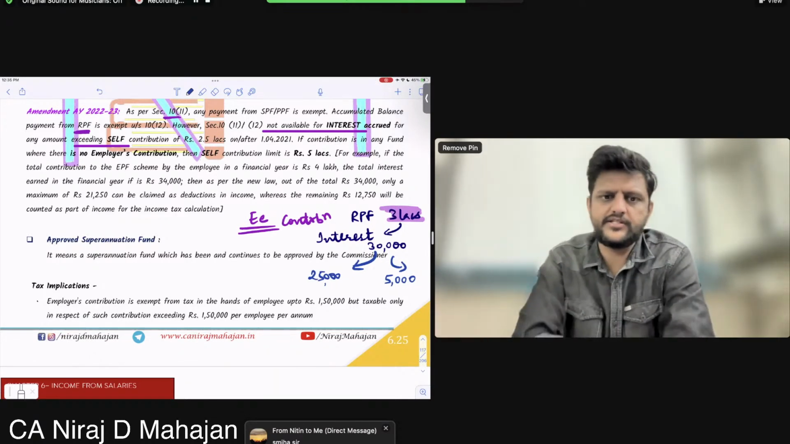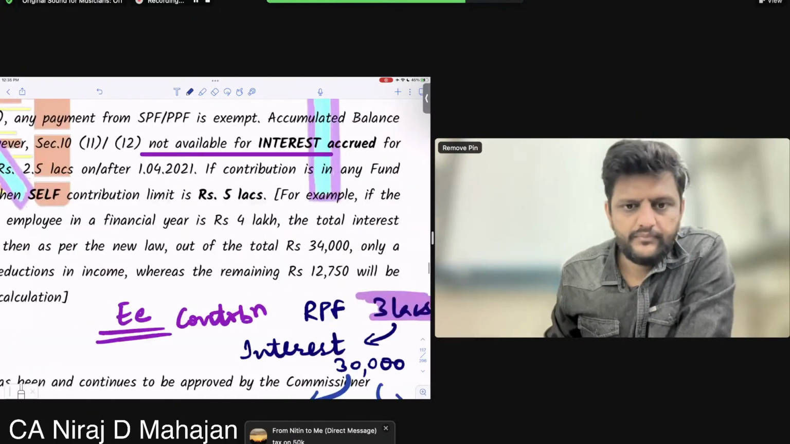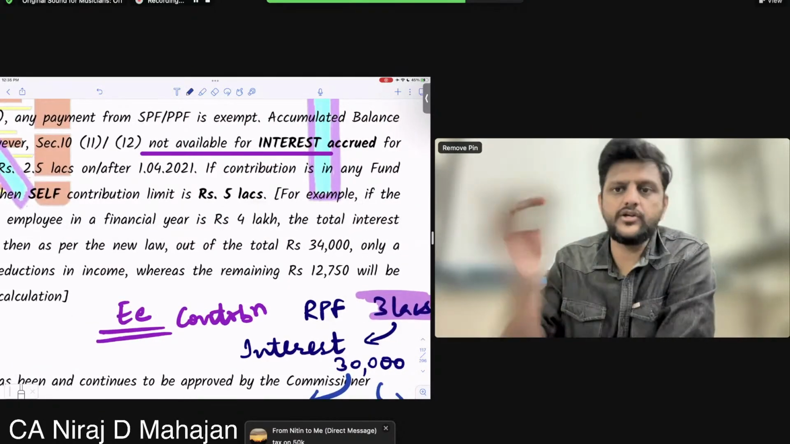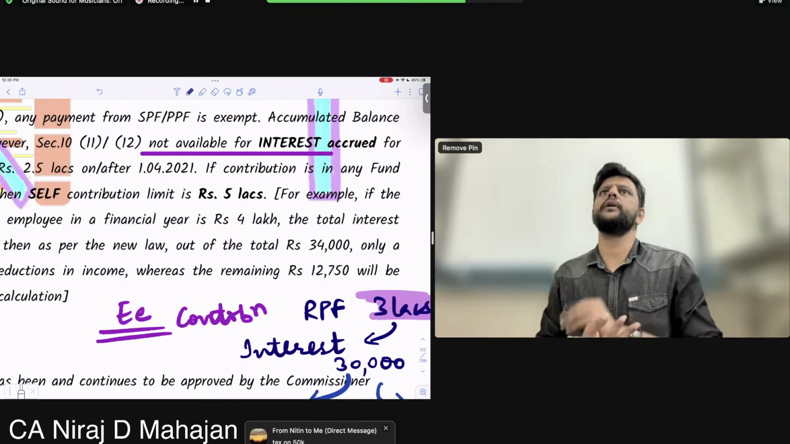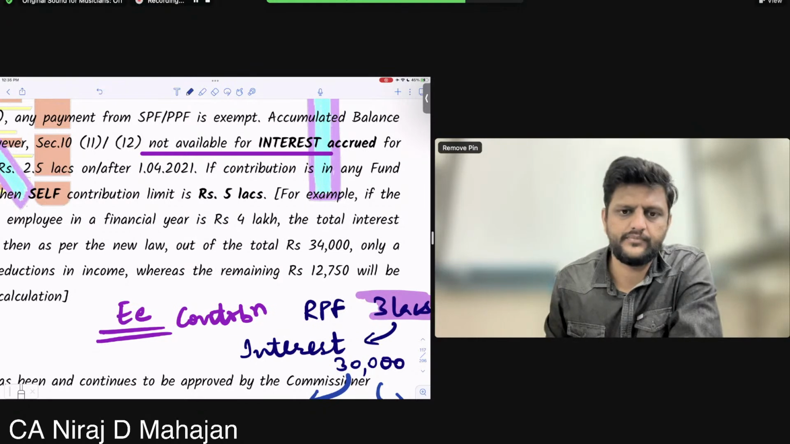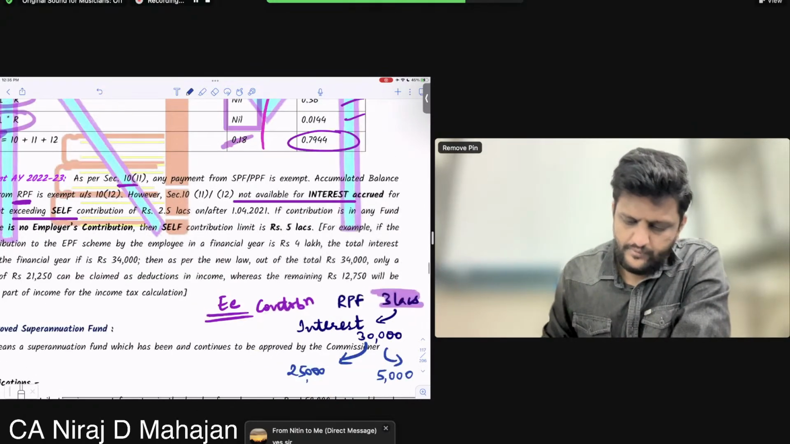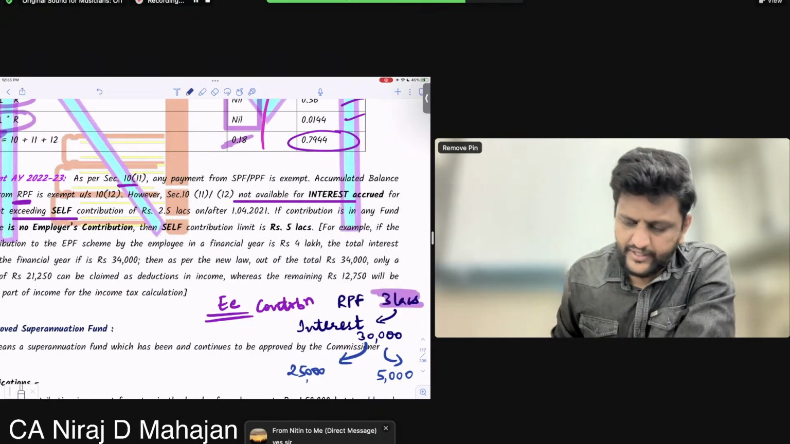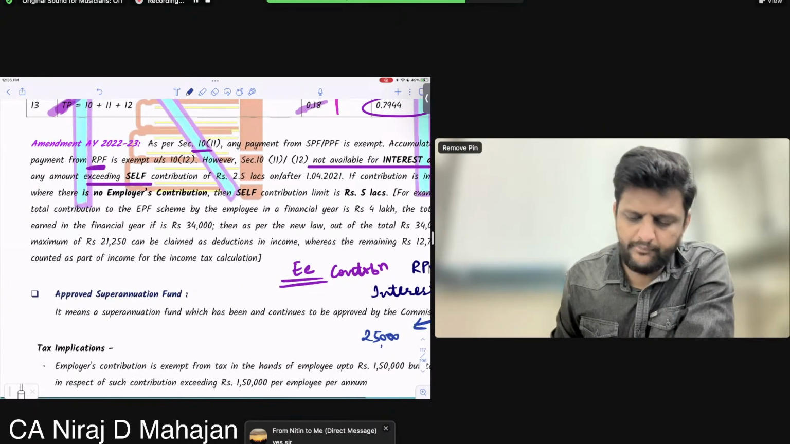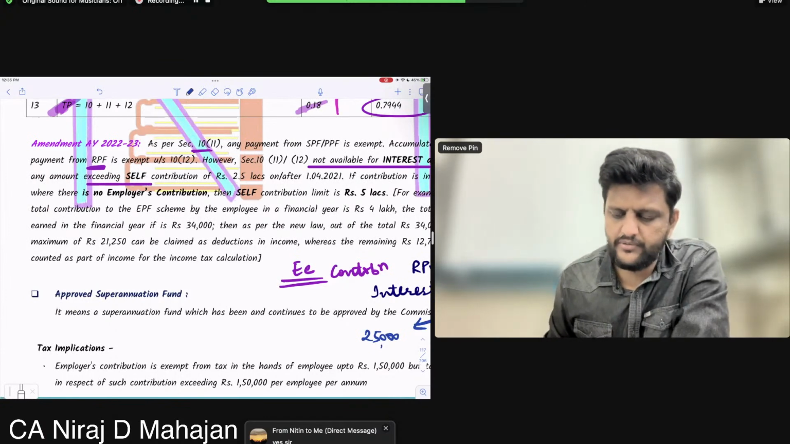Okay, we'll do the next concept also. Pay attention now. Tax will be on interest on that excess 50,000. Interest, what we are earning. Pay attention. If contribution is in any fund where there is no employer's contribution, then the self-contribution limit is rupees 5 lakhs.